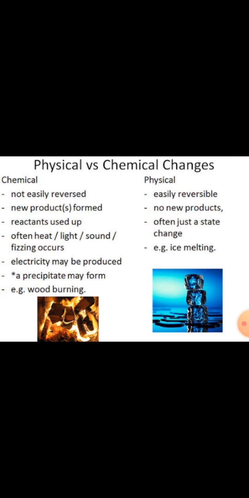The changes in which new substances are formed are called chemical changes, and the changes in which no new substance is formed are called physical changes. And the other difference is that physical changes are reversible and chemical changes are irreversible. Examples of physical change are tearing of paper or cutting wood, chopping wood, and the chemical changes are cooking food, boiling egg, or burning wood. These are the examples of chemical changes.